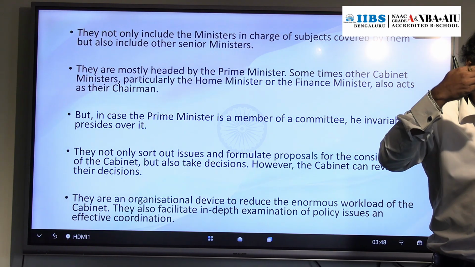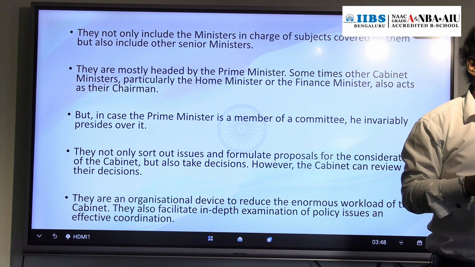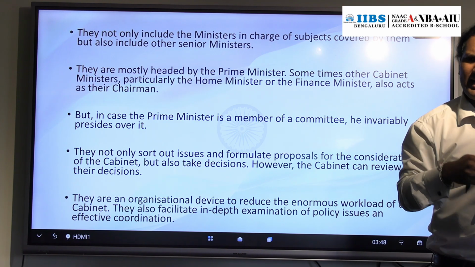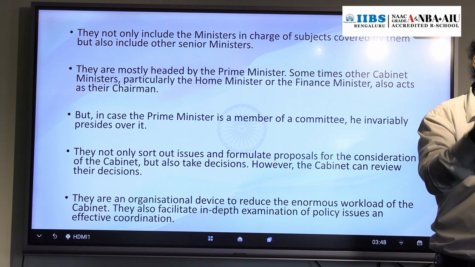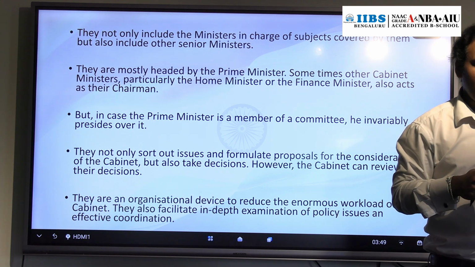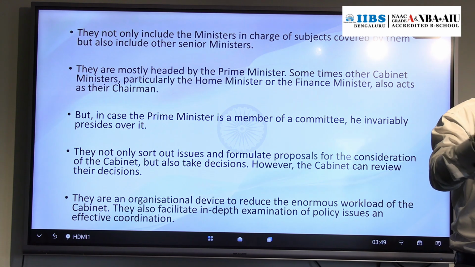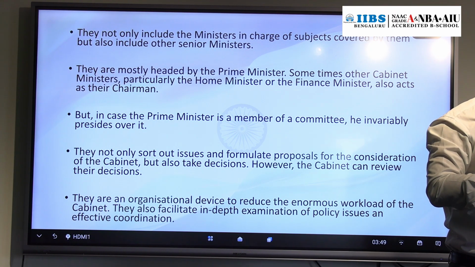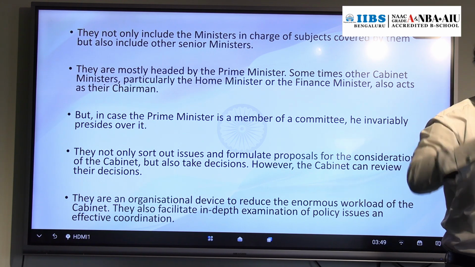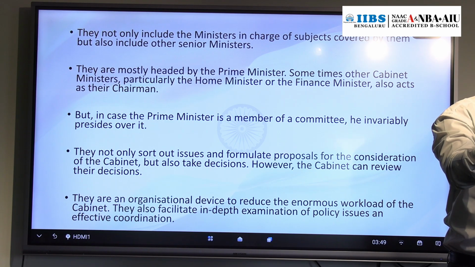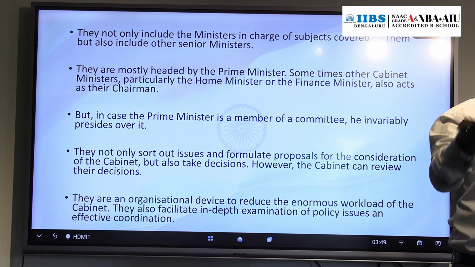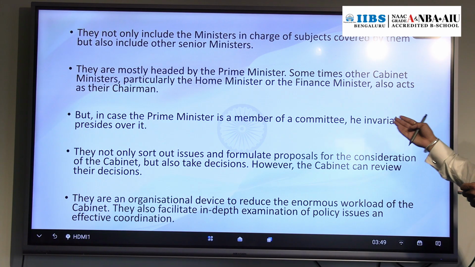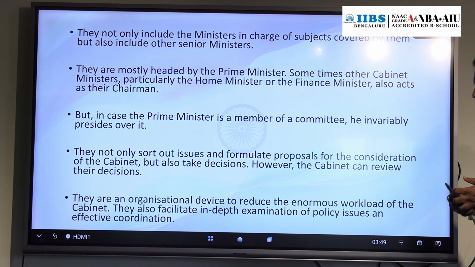The rest of the permanent cabinet committees, for them, the chairman is the prime minister. And regarding ad hoc committee, it is a temporary committee. Prime minister will determine. Okay. If the prime minister becomes a member of that ad hoc committee, automatically the prime minister will be the chairman of that committee. Not only ad hoc, even standing also. If the prime minister becomes a member of that cabinet committee, automatically the prime minister will be the chairman of that committee. Okay. And what will this committee do?